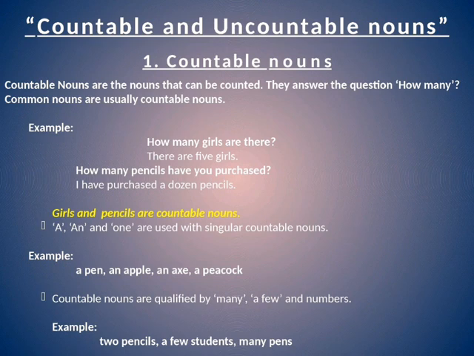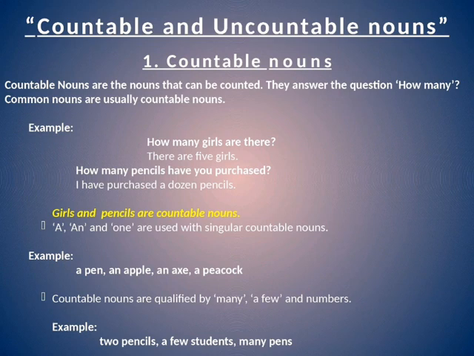Next, how many pencils have you purchased? So pencils are countable nouns. I have purchased a dozen pencils. So in both the examples, girls and pencils are countable nouns. A, an and one are used with singular countable nouns.